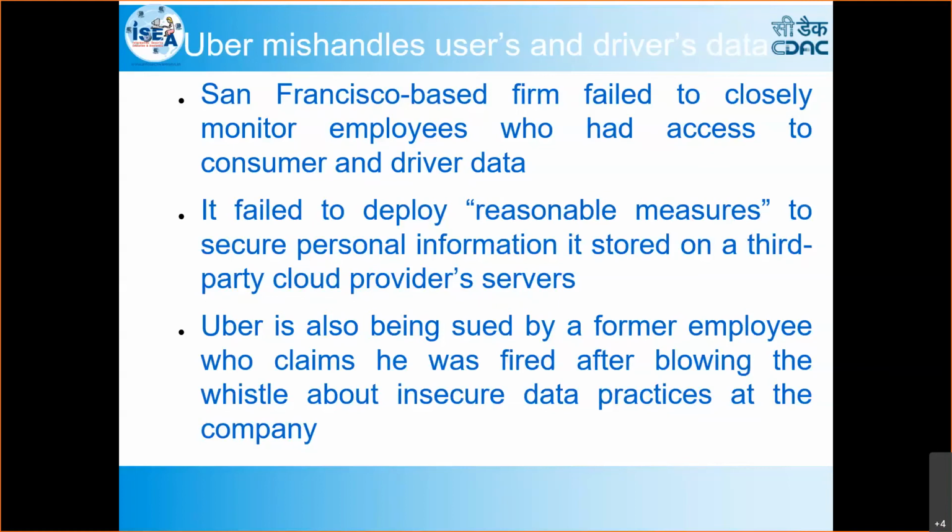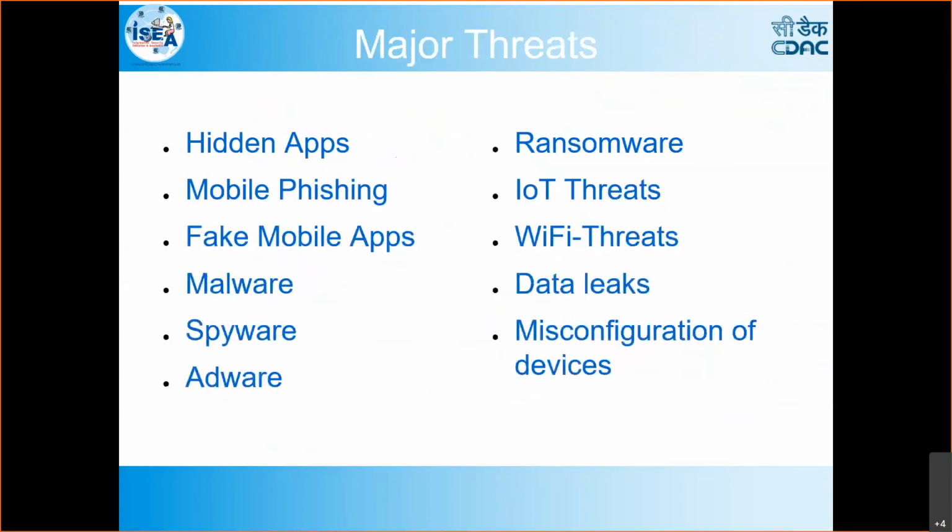After some person was identified from their company itself, this kind of leak happened, and then people came to know about all this. If he had not told, then how many companies are doing like this, we don't know. Why? Because somebody came out, that's what we know. So these are all different kinds of attacks. Whatever attack can happen will be part of these threats only. These are the major threats. Whatever attack can happen should be part of one of the threats here.